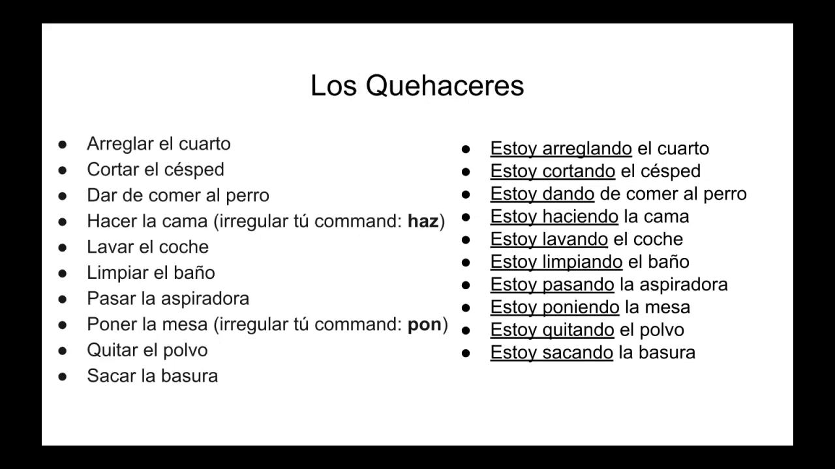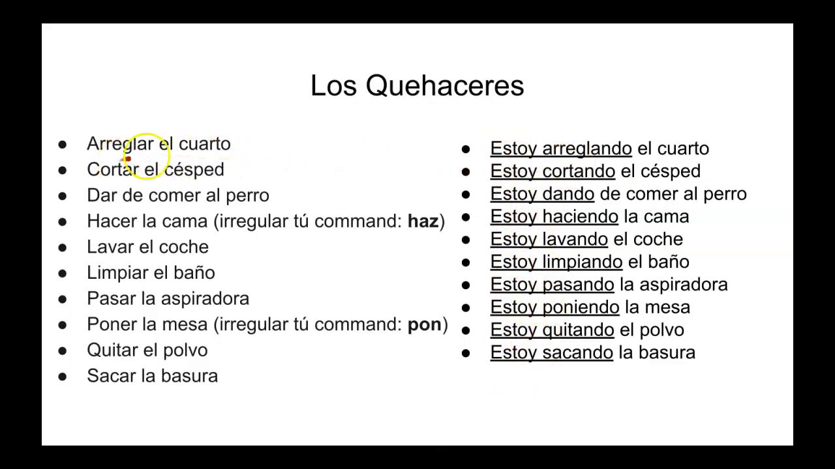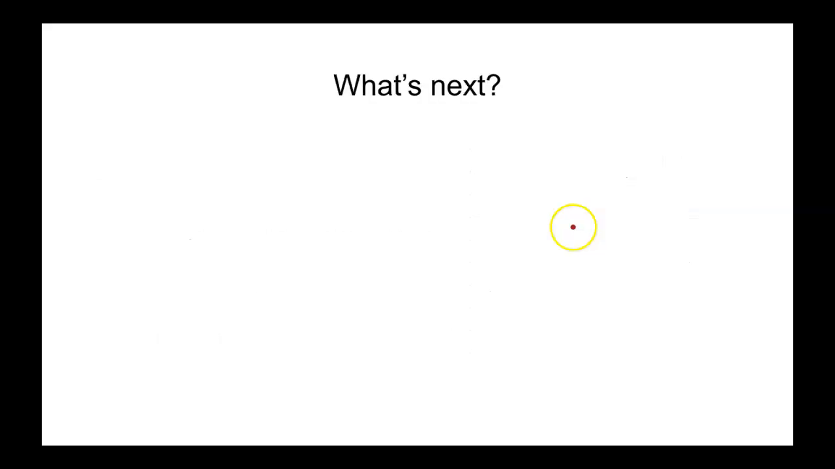All right? So we accomplished a lot this week, guys. We learned affirmative tú commands, and we also have learned the present progressive form of the verb estar. In this case, we just use the yo form the entire time, estoy. And then the present participle for AR verbs, we have ando. And for ER verbs or IR verbs, we have yendo. What's next?